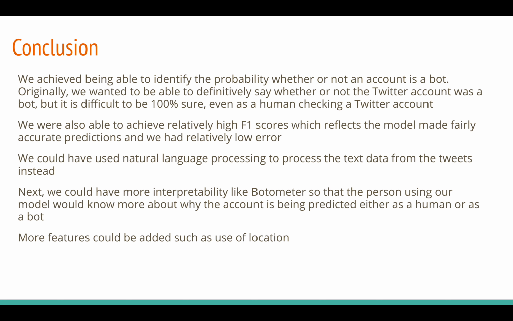Something we could have done differently was use natural language processing to process the text data, because bots are known for saying things that sound like phishing emails where the syntax and the tense might just be off. Something else we could add in the future is more interpretability like Botometer's, so that the person could know more about why the account is being predicted as either a human or a bot. And then more features could be added, such as use of location, because bots are known to be posting from similar locations or the same location.